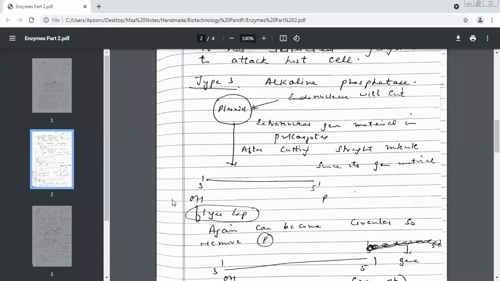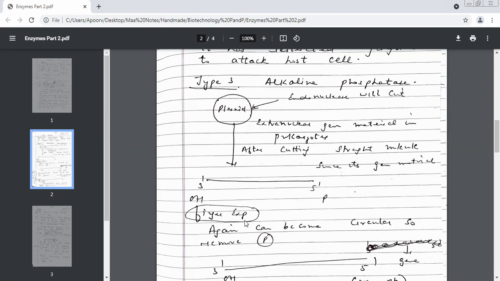We have two ends over here, a 3' end and a 5' end. The 3' end contains which group? Hydroxyl group. And the 5' end contains the phosphate group.